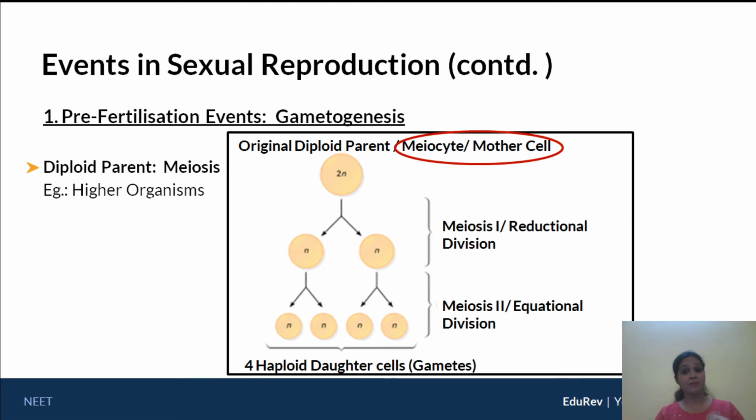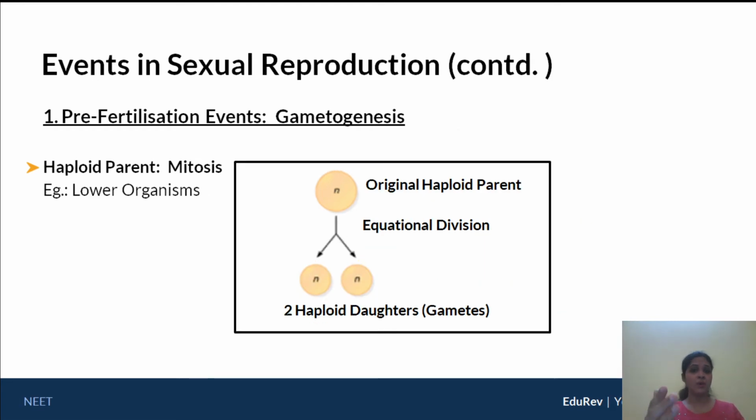Now, this is if the parent is diploid. However, if the parent is haploid, this is what we find in lower organisms, for example, algae, or for that matter, even bryophytes and pteridophytes. In certain cases, you will see this. Okay, fungi, they are all haploid in nature. So, suppose the parent is haploid, but I want to result in cells that are also haploid, daughter gametes should also be haploid. The only mechanism available to me is a form of equational division, that is none other than mitosis. So here you can see the haploid parent undergoing mitosis, which is equational division, giving rise to two haploid daughter gamete cells. So I hope you have understood the two types of gametogenesis depending upon the ploidy of the parent cell.